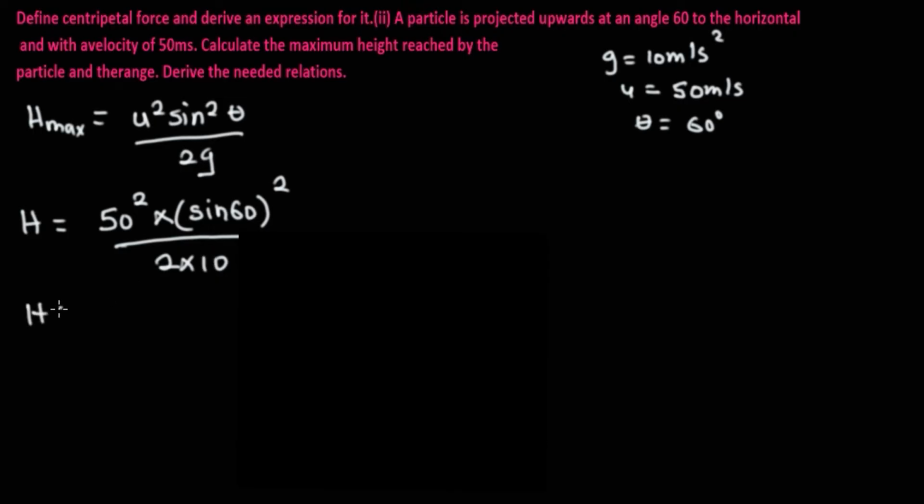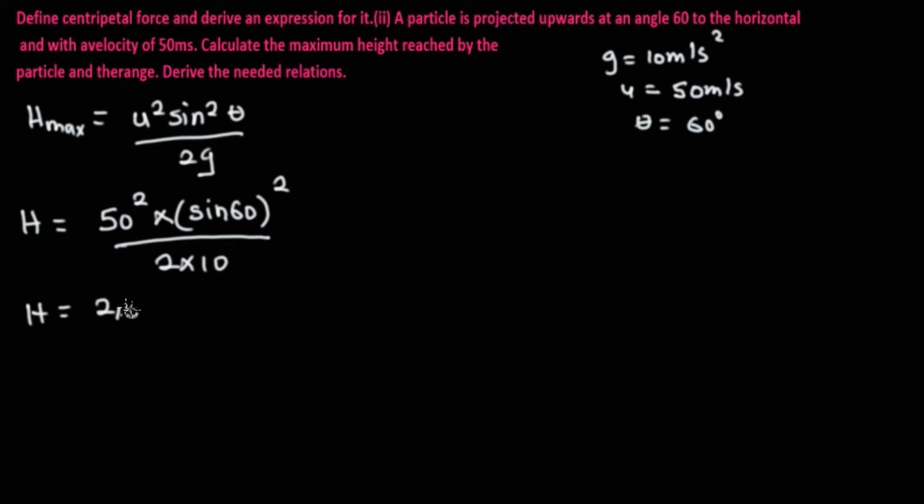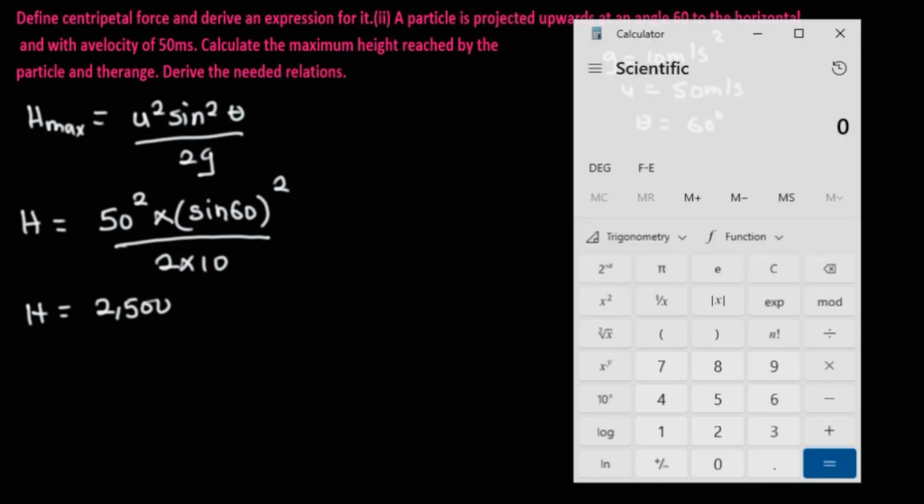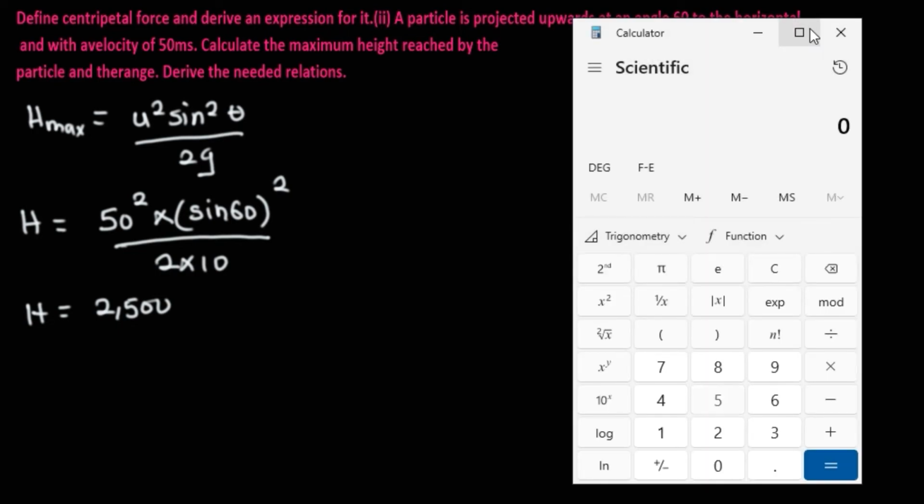So h is equal to 50 square, which is going to be 2,500. Press your calculator. 50 times 50 is going to be 2,500. Let me pop up the calculator so that we can verify this. So we're going to have 50 multiplied by 50, and we get 2,500. So now let's proceed.